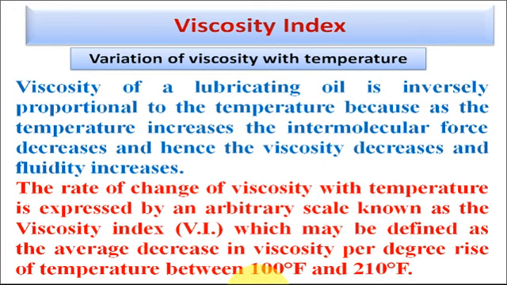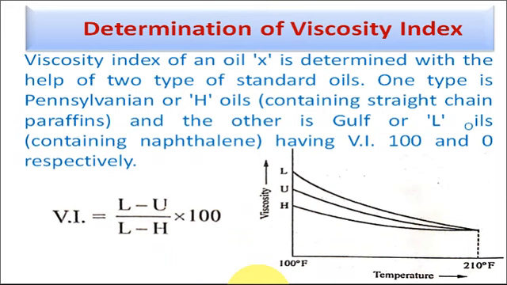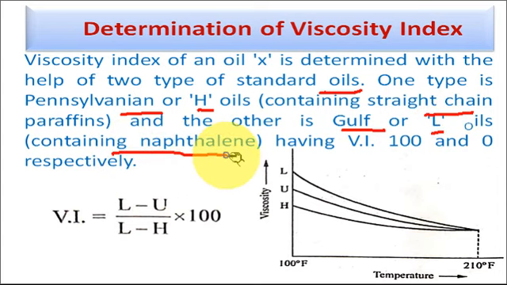So, how can we calculate the viscosity index of the given lubricating oil? How can we determine the viscosity index? Viscosity index of an oil, suppose X oil, is determined with the help of two types of standard oils. One is the Pennsylvanian oil or the H oil, which mainly contains straight chain paraffins, and the other standard oil is the Gulf oil or the L oil, commonly containing aromatic compounds containing naphthalene.